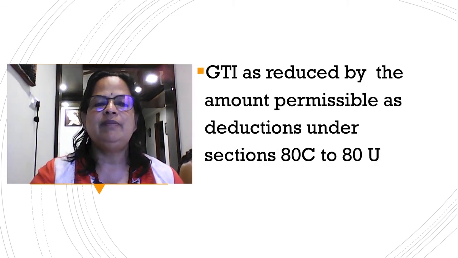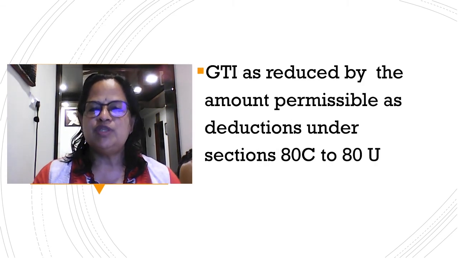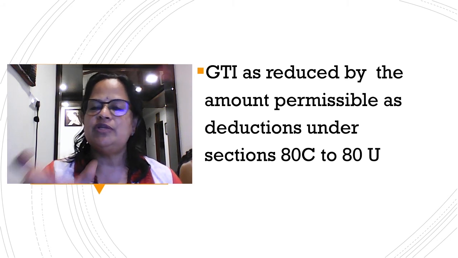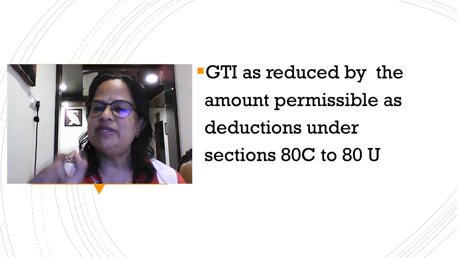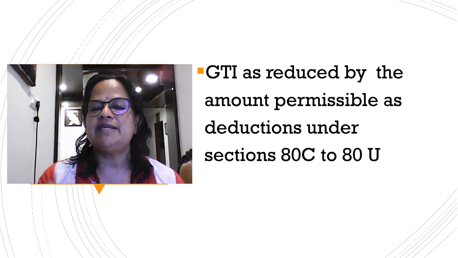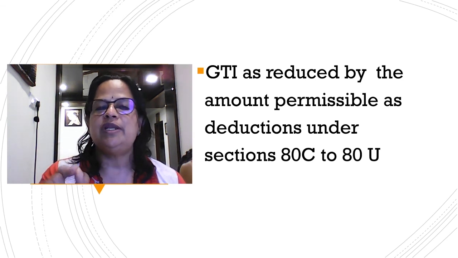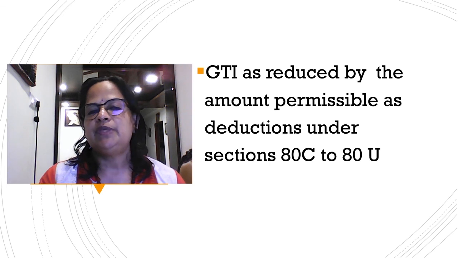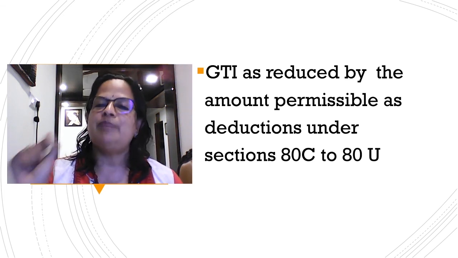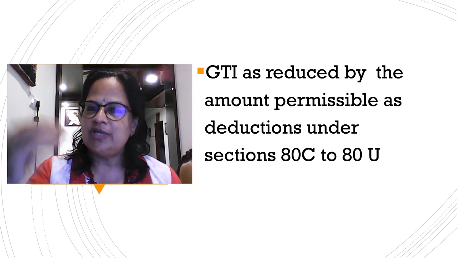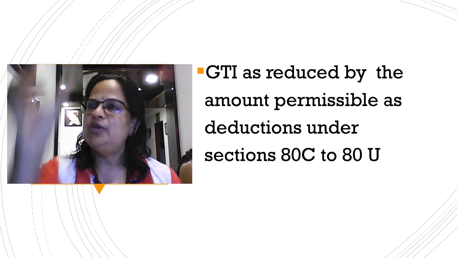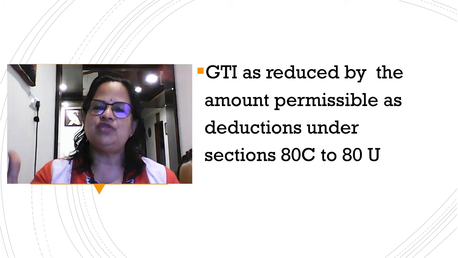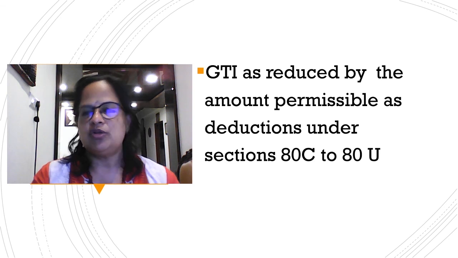So we are coming to the last heading of this module, that is total income. For total income you also have to learn the deductions from gross total income. When you reduce the deductions allowed under the Income Tax Act from gross total income, you will get the total income. On this total income only you are going to pay the tax. What is gross total income? We have learned in the previous slide. They are adding up all the heads of income and that will be the gross total income.